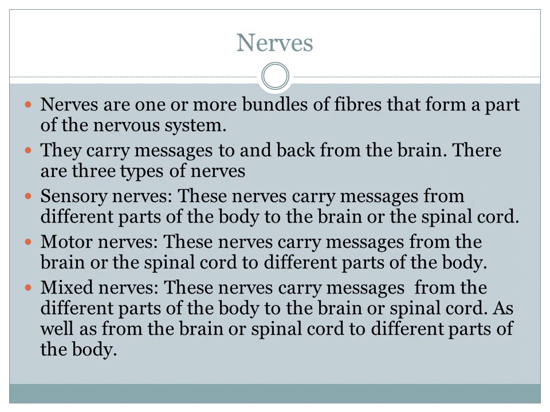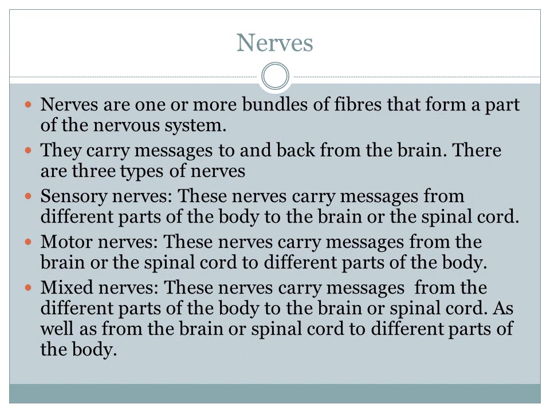They carry messages from different parts of the body to the brain or spinal cord, as well as from the brain to different parts. They do both works. Sensory nerves and motor nerves do only a specific function, but mixed nerves do all the functions.